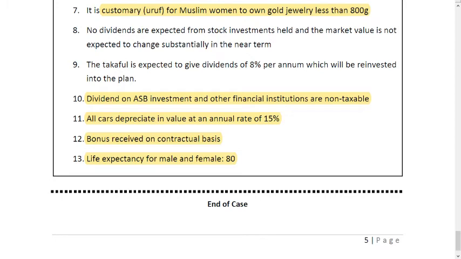Dividend on ASB investment and other financial institutions are non-taxable. So if you calculate the dividend as income, it will appear in the cash flow as a cash inflow, but must be omitted in the calculation of tax. The car depreciates at 15% per annum, and the life expectancy or mortality age is about 80 years old. Brothers and sisters, I think until here we will continue in the next video.